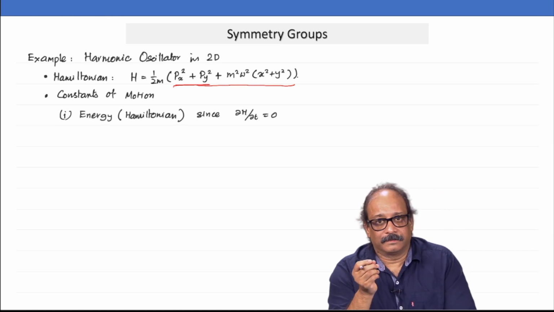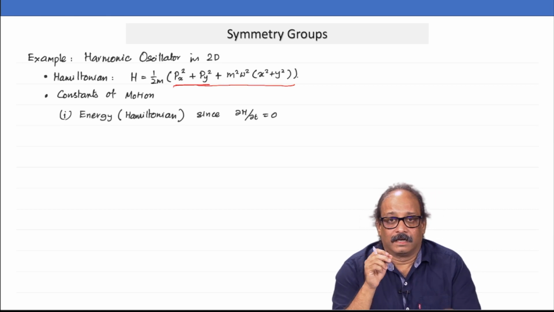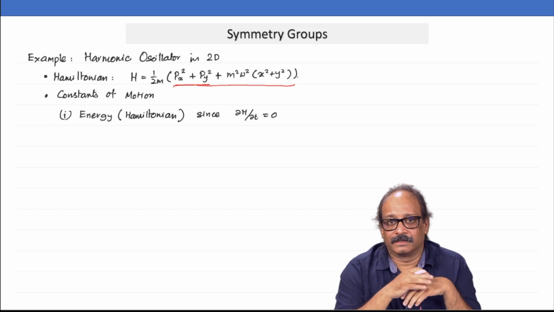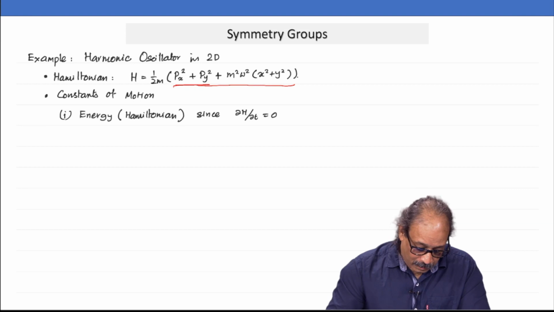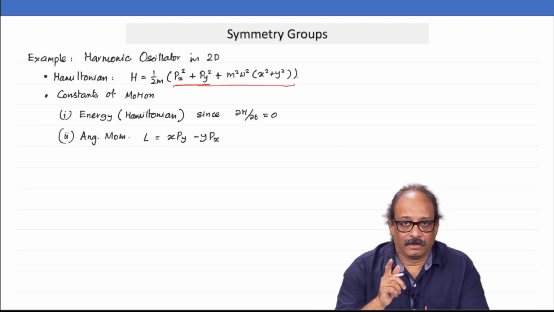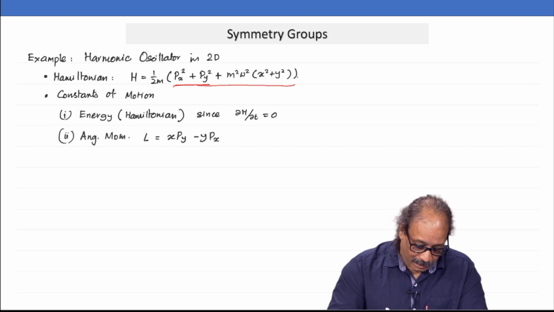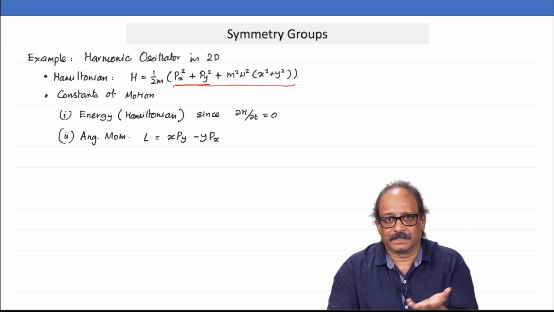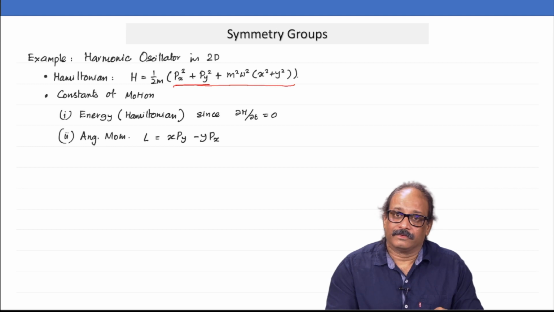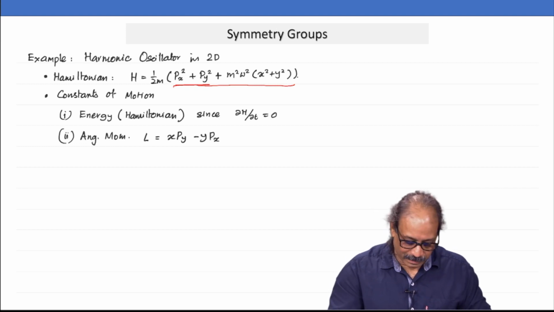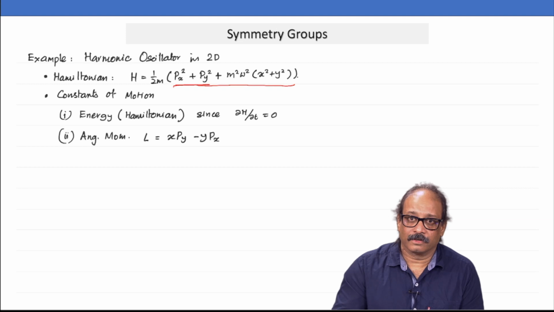One is of course energy, that is because the Hamiltonian is independent of time. So, we remember this theorem. Now, the second one is the angular momentum, which I was just telling you about, and I have just written it as L because we are considering only 2 dimensions. So, there is no Lx Ly. So, L, which is defined as xpy minus ypx, angular momentum is also a conserved quantity.